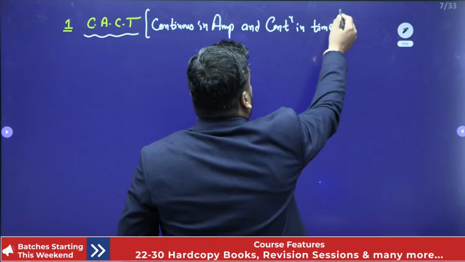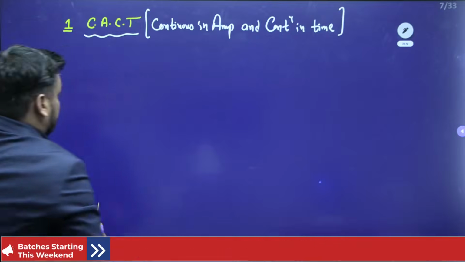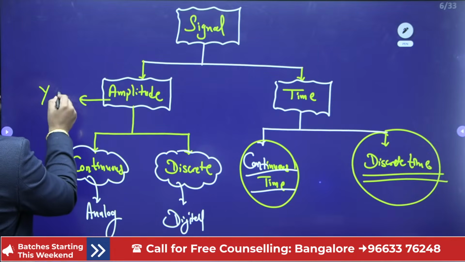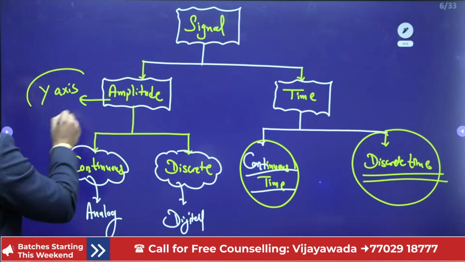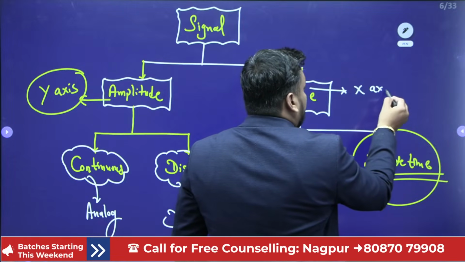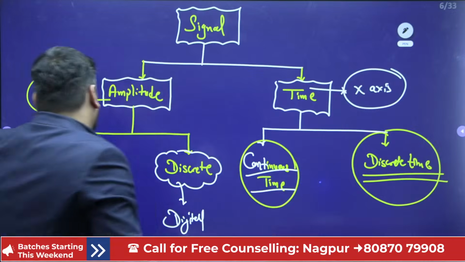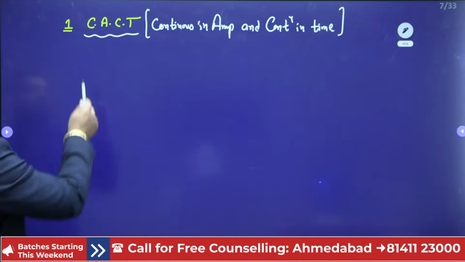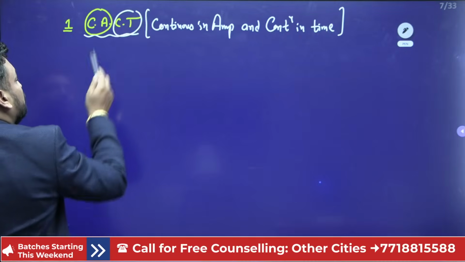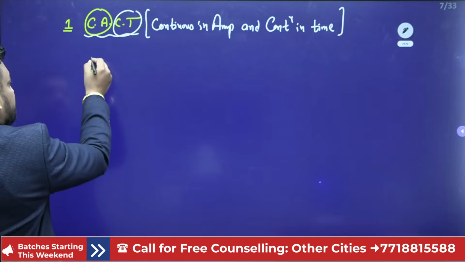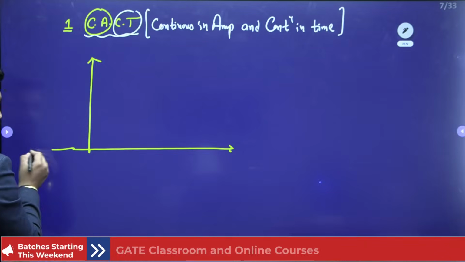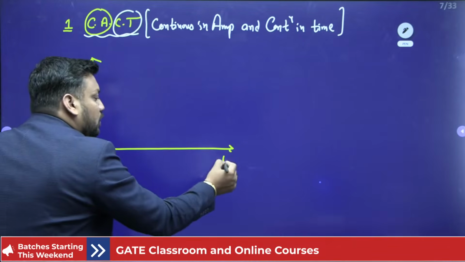The amplitude axis is the y-axis, and the time axis is the x-axis. So the y-axis is continuous and the time axis is also continuous, which means the signal is defined for all values of time.